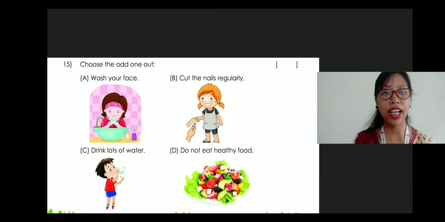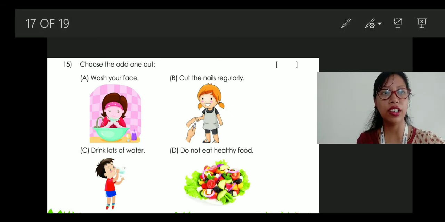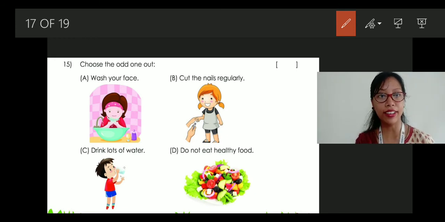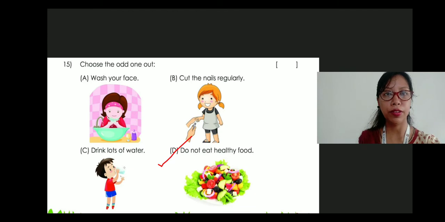Let's move towards the next one. Question number 15. Choose the odd one out. So which is the odd one? Wash your face, which we do every day. Cut the nails regularly. Yes. Drink lots of water. Yes, we should do it. Do not eat healthy foods. Is this the correct one? No. So this will be the odd one. Clear?